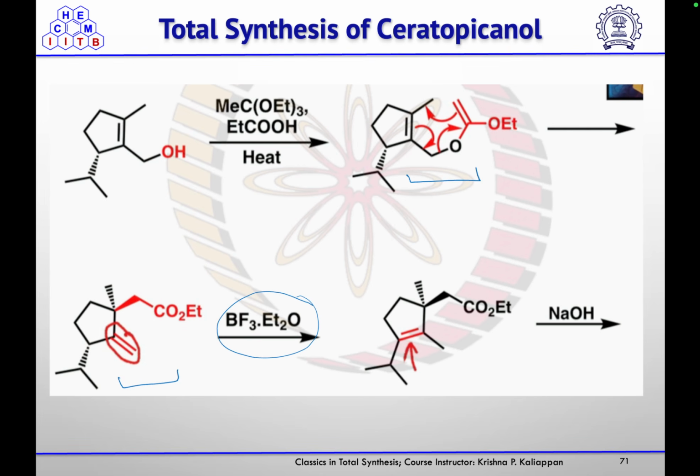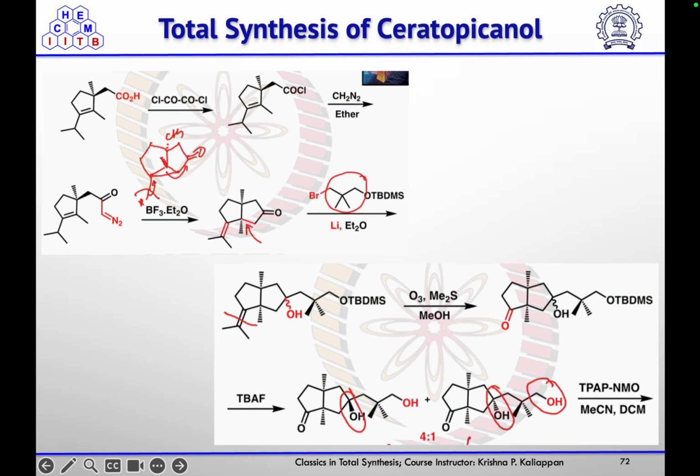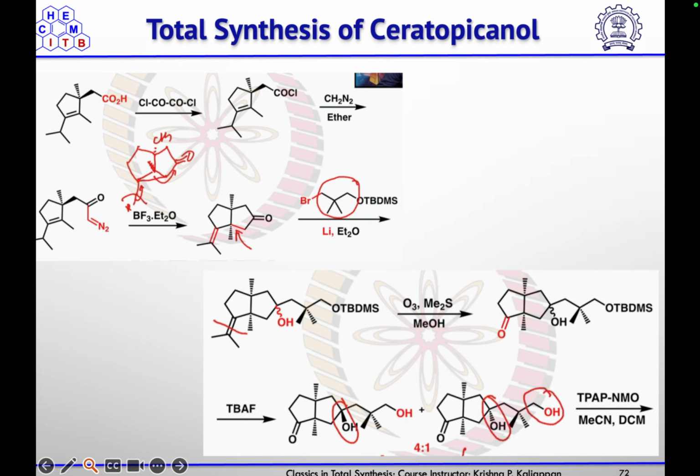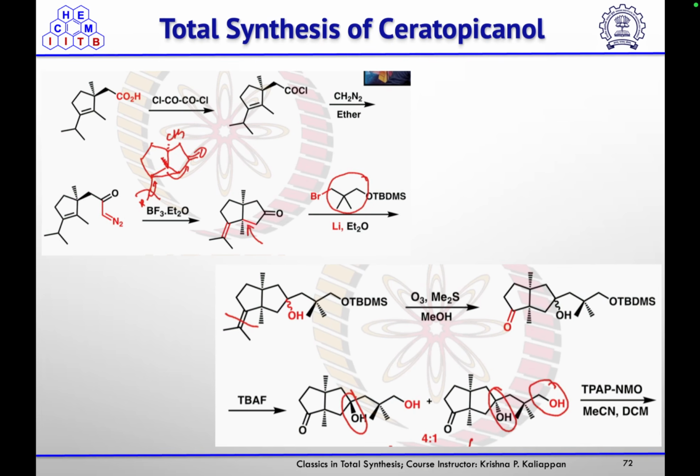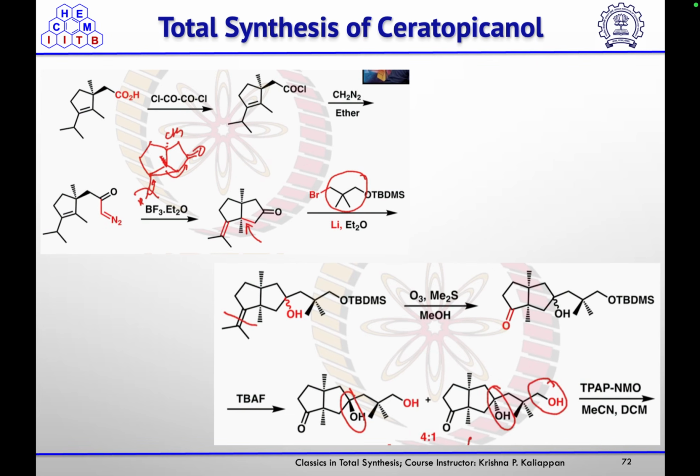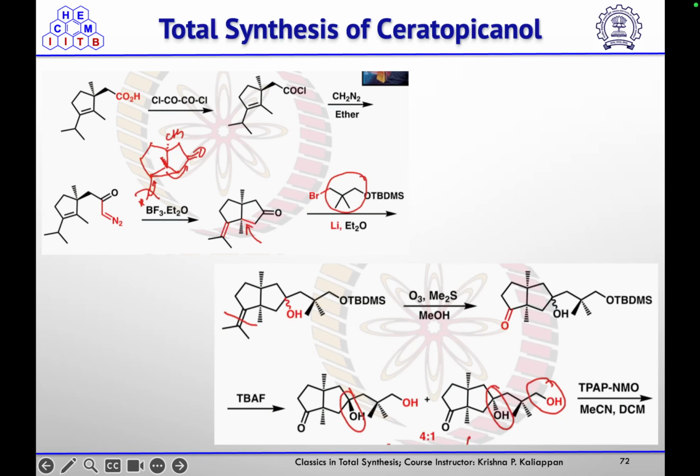Then using NaOH they hydrolyzed that ester to the corresponding acid, which they converted into the acid chloride. That acid chloride they treated with diazomethane to form the corresponding diazo compound. Then BF3 etherate will form the carbene, and it will undergo insertion with this double bond, and the double bond will migrate.